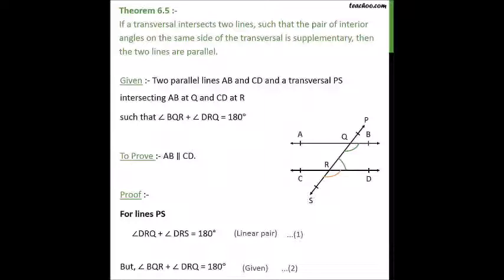Subtracting DRQ from both of them yields angle DRS is equal to angle BQR, which are corresponding angles. Hence all criteria are satisfied and hence they are proved. Now we talk about a special kind of specimen that we call equiparallel. So equiparallel means lines that are parallel to the same line. They also have almost the same characteristics as the former, but also have another property.